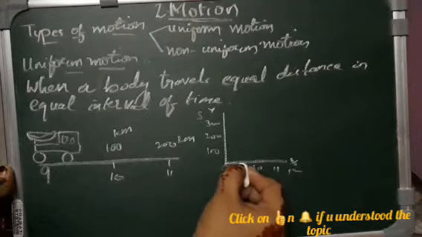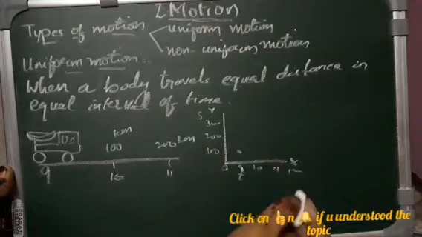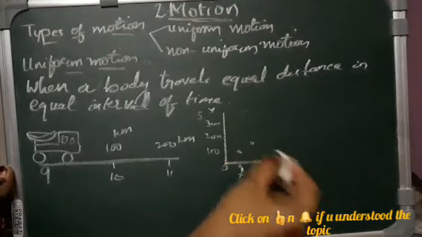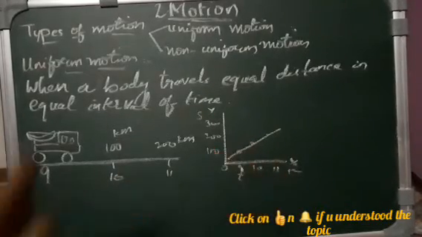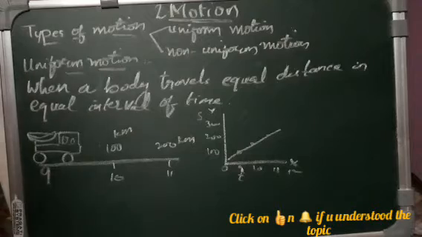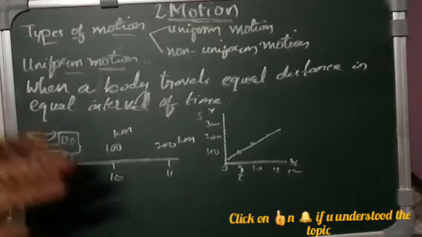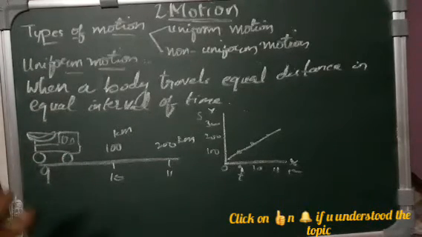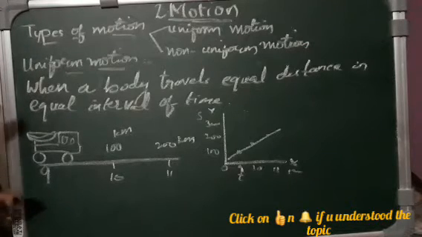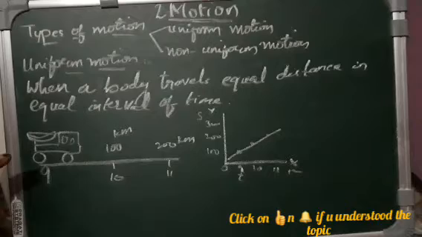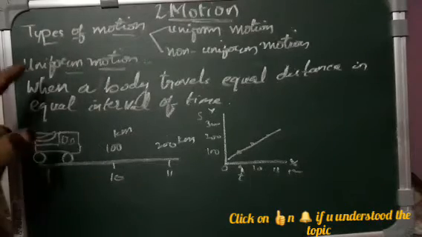So like that this will be a straight line. When you get a straight line, it means it is traveling exactly 100 kilometers in 1 hour. So that means it is a uniform motion.